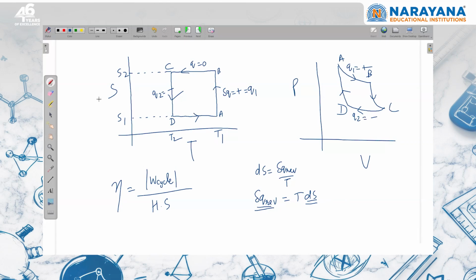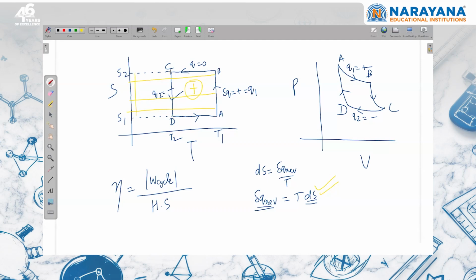When we try to draw the graph, we'll take projection on the entropy axis. Just like work done was on the volume axis, here it is the entropy axis. So from A to B, work done is the area under the graph where the projection is taken on the entropy axis, and entropy is increasing. So this whole thing is going to be positive. From C to D, entropy is decreasing.